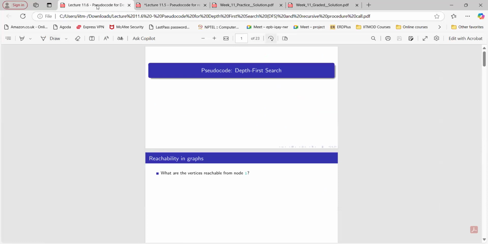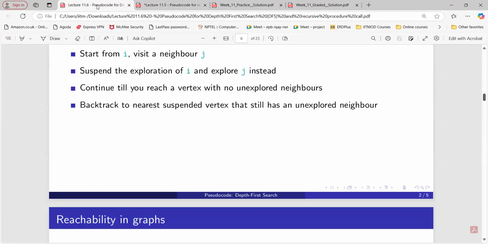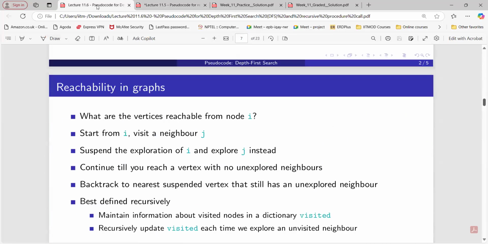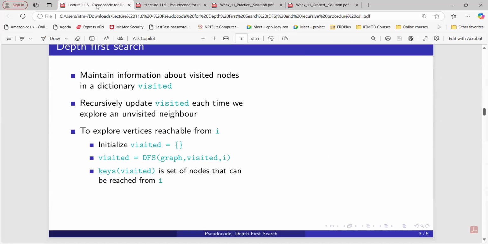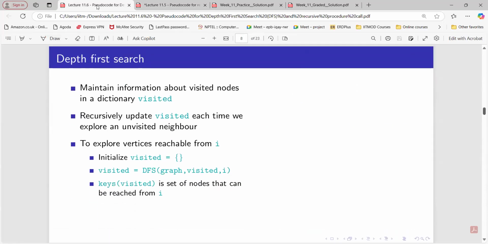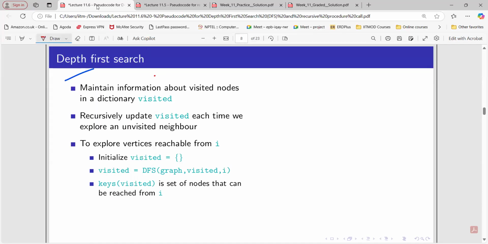And now, what is DFS? What do you understand by DFS? Anyone? Depth first search, that I know, but what do you understand by DFS? How does it work? We aggressively explore the edges, sorry, vertices, sir.